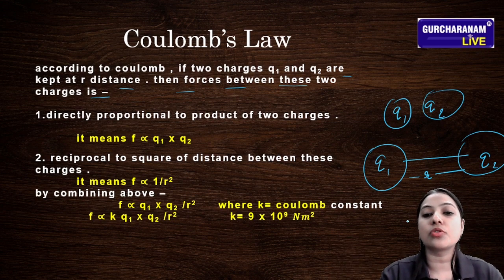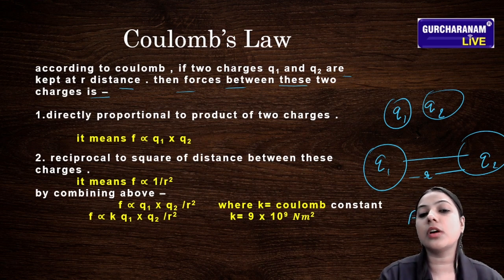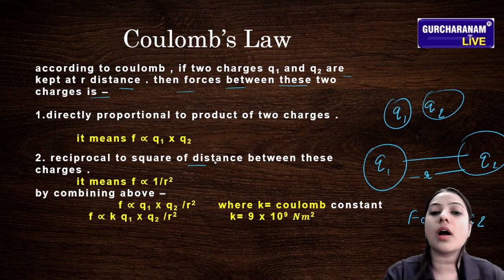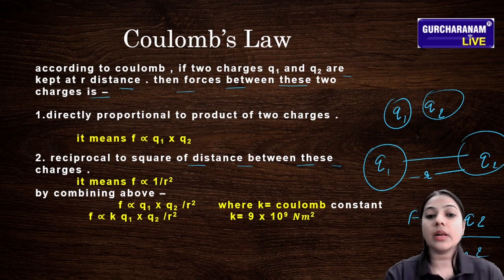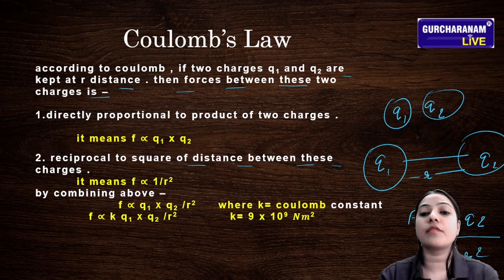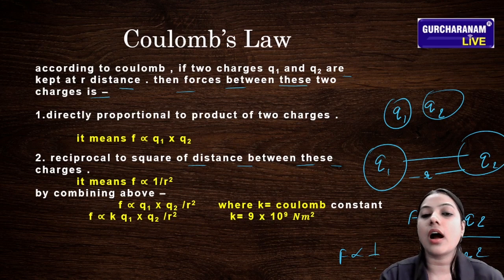It is directly proportional to the product of the two charges, and inversely proportional to the square of the distance between them. The distance is r, and we take its square, so F is proportional to 1 upon r square.